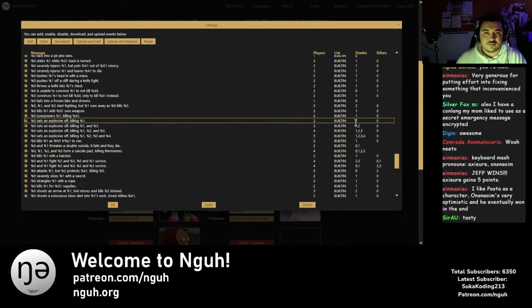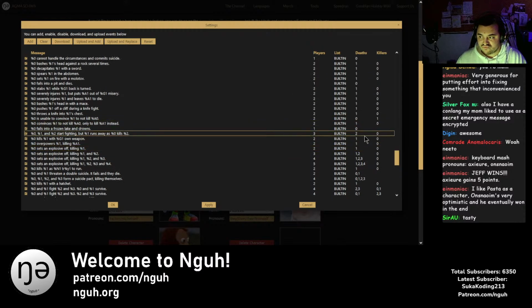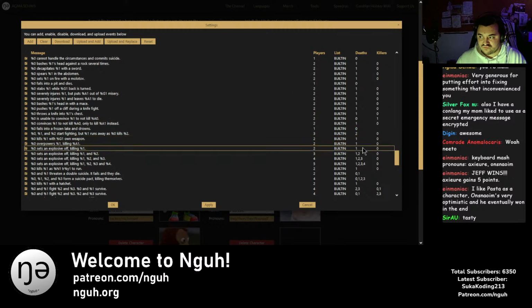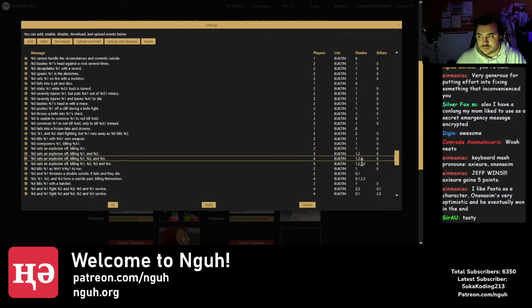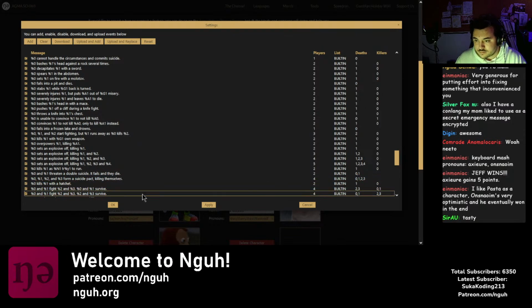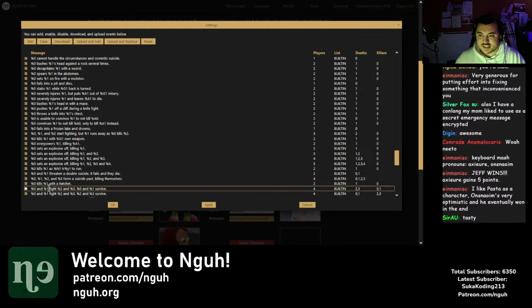The columns after that are not a single value. It's a comma-separated list of the players that die in the event and the players that kill someone in the event. For instance, if we go down a bit to that event that says 2301, this one says 0 and 1 fight, 2 and 3. 0 and 1 survive, meaning they kill the other two. So 2 and 3 die and 0 and 1 survive, and it starts at 0 because that's a program thing. And then you just have to put them with the percent sign.